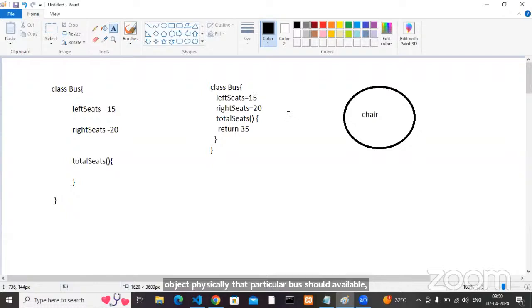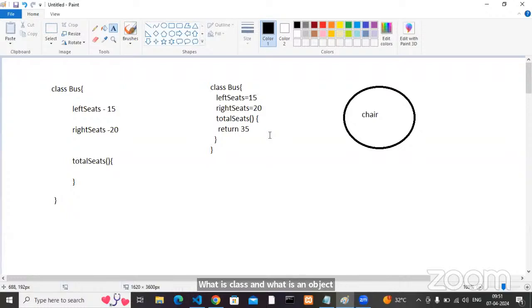That is the reason. If you have a class, we can't do anything with that class. You just have a template, that's it. When can you get the services from the class? Whenever you create an object for this particular class, then only you can get the services, meaning you can get the left side seats, the right side seats, and the total seats. Yes or no?